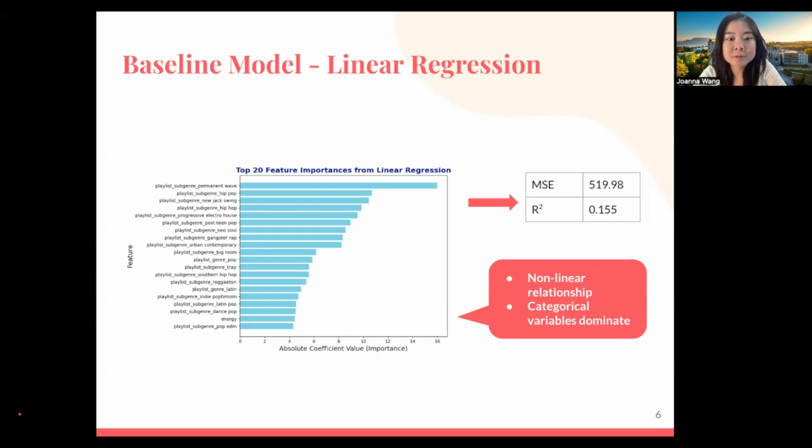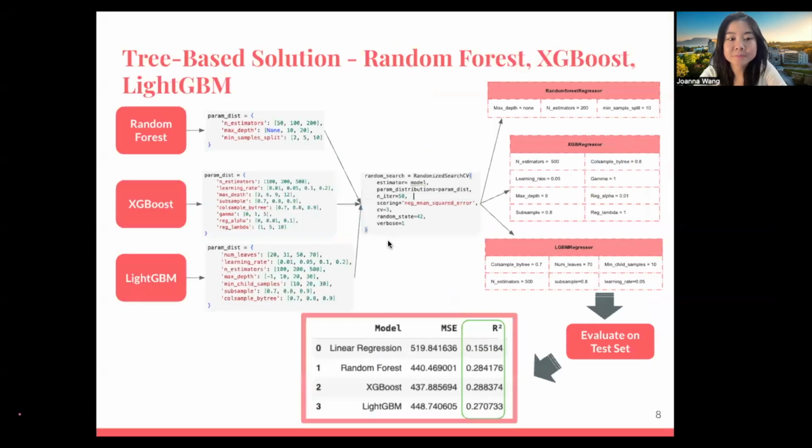Given these findings, we opted for nonlinear tree-based models like random forest and gradient boosting, which are better at capturing complex relationships and feature interactions. This approach allows us to dive deeper into understanding the factors driving track popularity. In our training process, we used RandomizedSearchCV to tune the hyperparameters for each model. We tested 50 random combinations of hyperparameters for each model with threefold cross-validation to ensure robustness. The tuning process used negative mean square error as a scoring metric to identify the best performing combination.